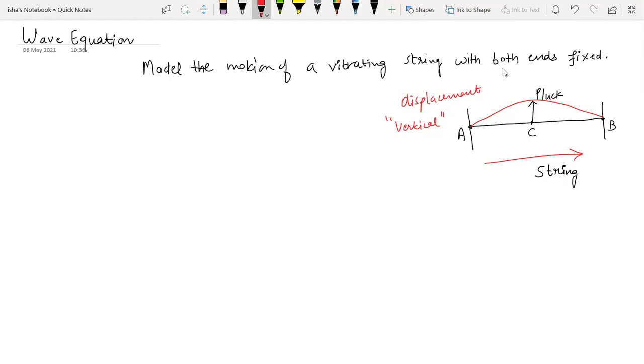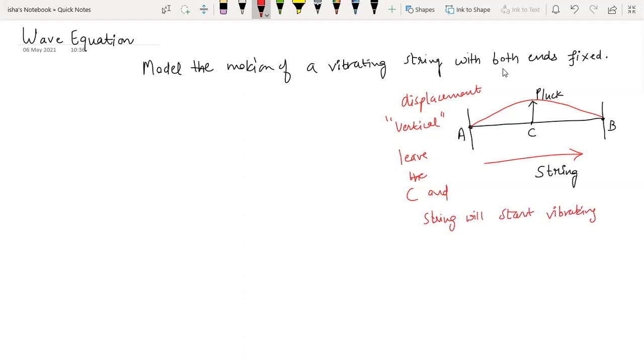Once you give that vertical displacement and then you leave the point C, what will happen after this? The string will start vibrating. There will be vibrations set up in the string. You might have done this experiment, so all of you can understand this.